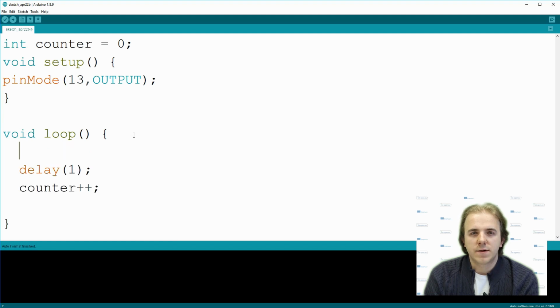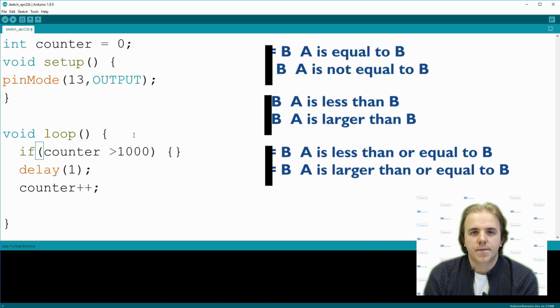Write if keyword. After that, write parentheses and brackets. In parentheses, we will need to write our condition when to turn on LED. In this case, we will compare our counter value to our threshold value using greater than operator, so that when the counter number reaches 1000, LED will be turned on.